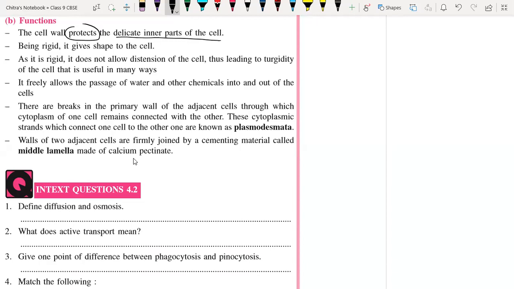Next, being rigid, it is very rigid. It gives shape to the cell because the characteristic structure of the cell wall is like this, or maybe like this. If you look at many different plants, their shape is very fixed.